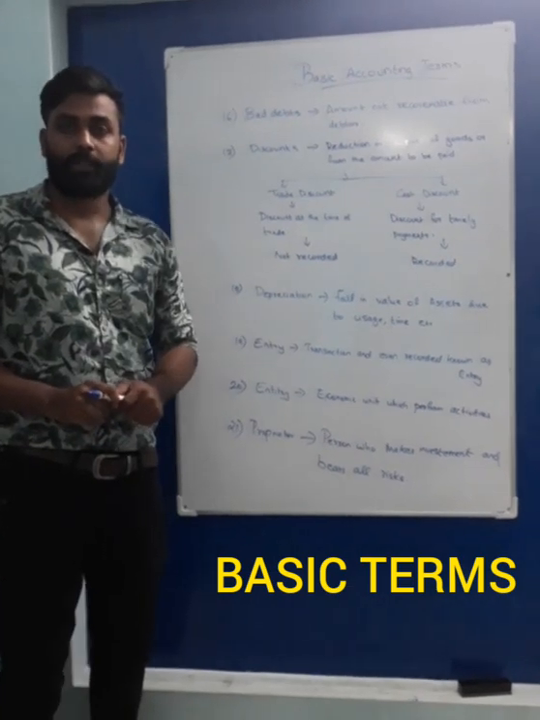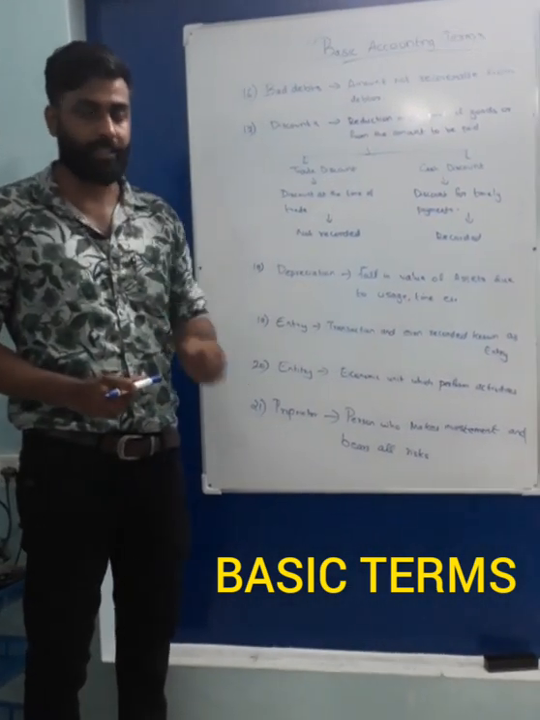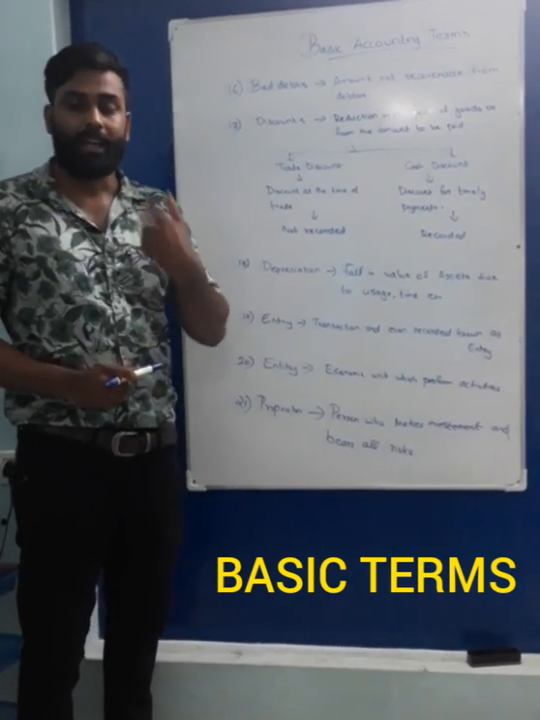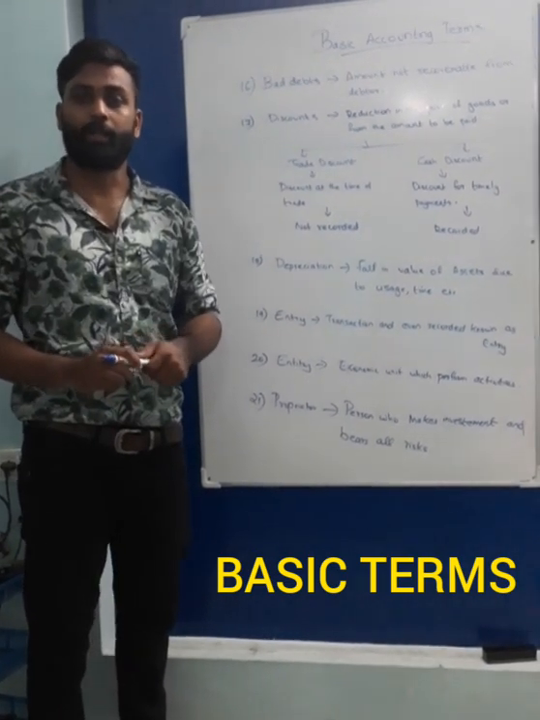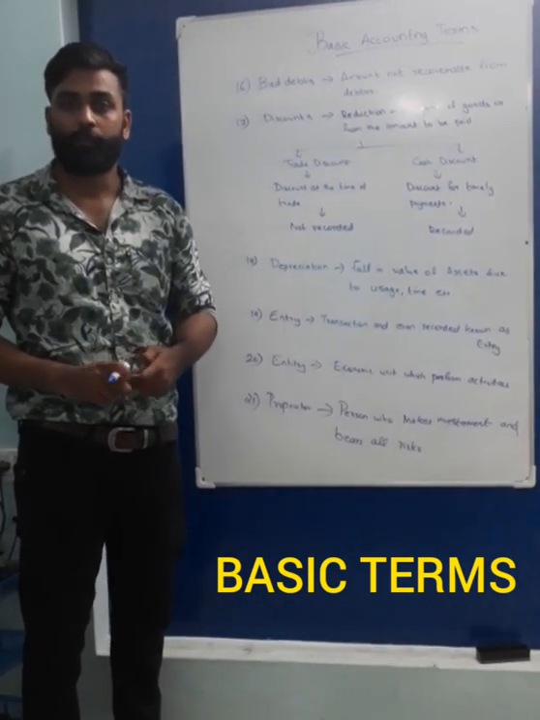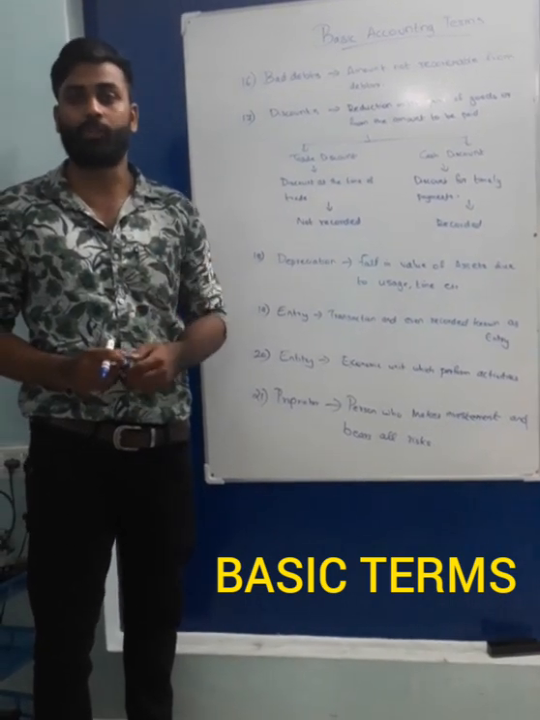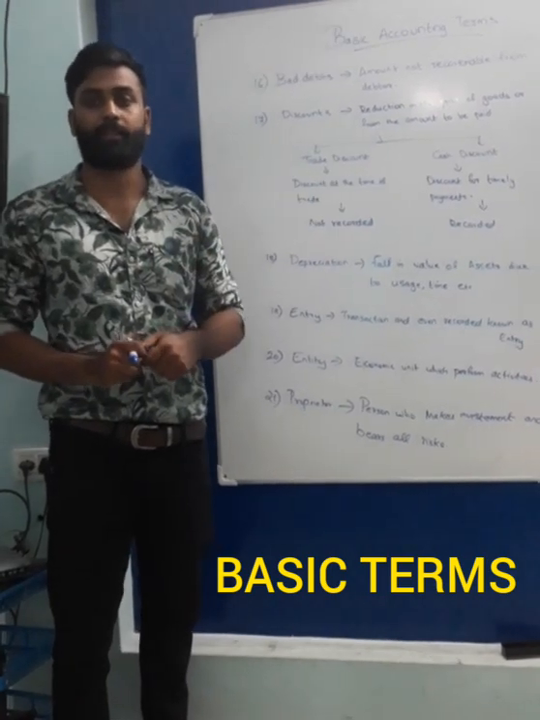The other terms you have to understand to apply the accounting transactions are bad debts. I earlier explained what trade receivables are. Trade receivables means the amounts which are receivable by the business when we are selling some goods on credit.